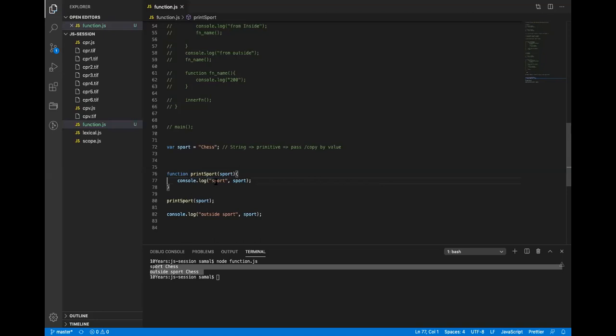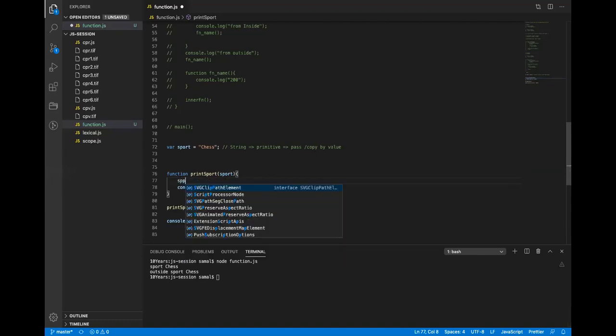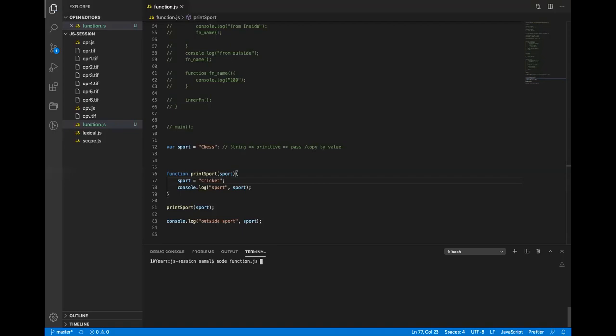So I don't have to write the var keyword. JavaScript internally defines the variable and assigns the value. If I run this, it will still print the value. Okay. If I do this, sports equals cricket, and run this, what will be the value? Cricket and chess. It will be cricket and chess.